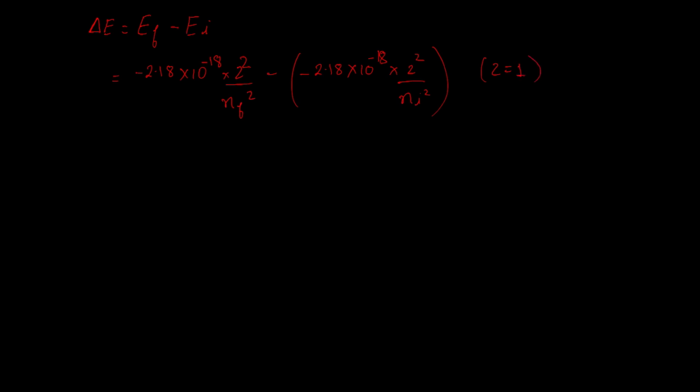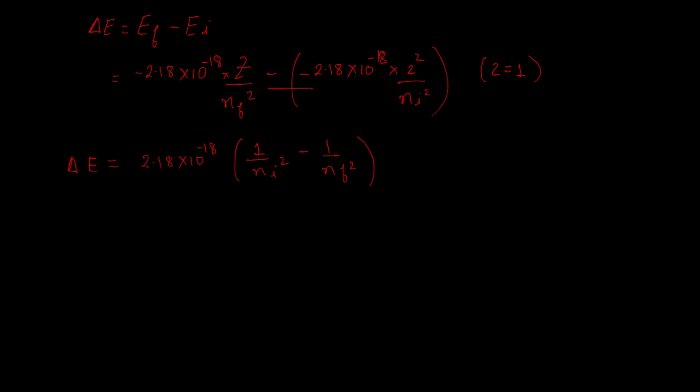But since in this equation the value of Z is equal to 1, because for hydrogen the atomic number is 1, I can take 2.18 into 10 to the power minus 18 as common, and what remains in the bracket is 1 upon n initial square minus 1 upon n final square. Minus into minus gives plus, and therefore I am writing down the positive term first and then the negative term.